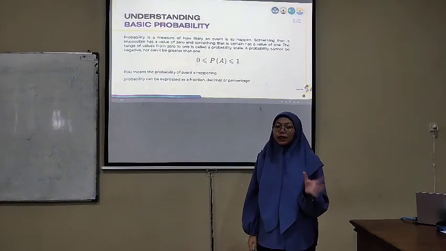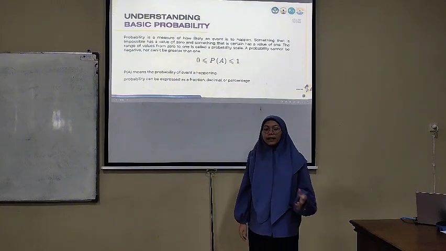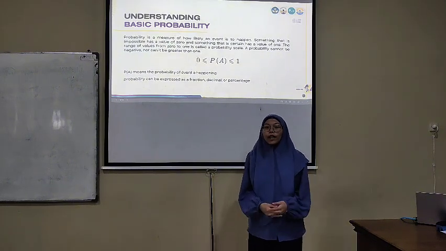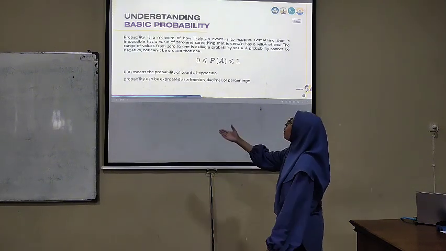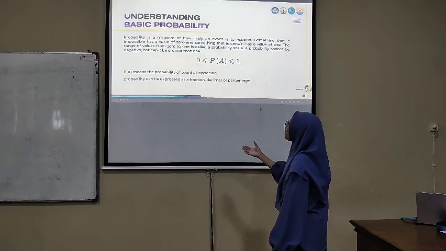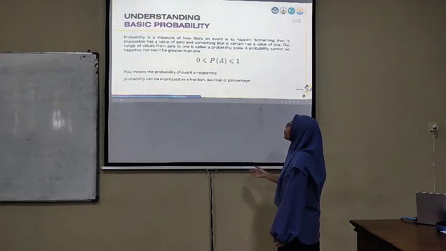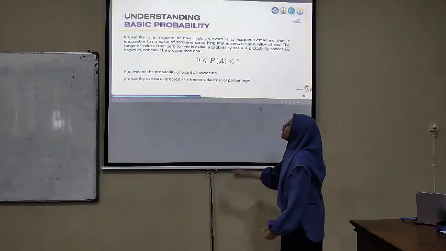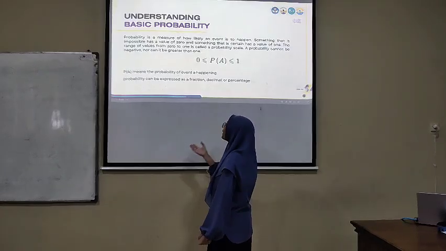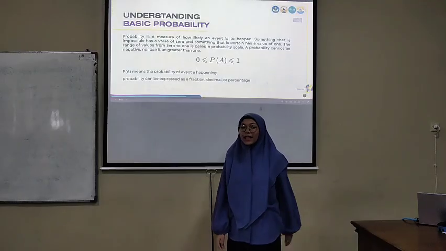If an event is certain, the probability is 1. We can write this as 0 less than or equal to P(A) less than or equal to 1, where P(A) means the probability of event A.